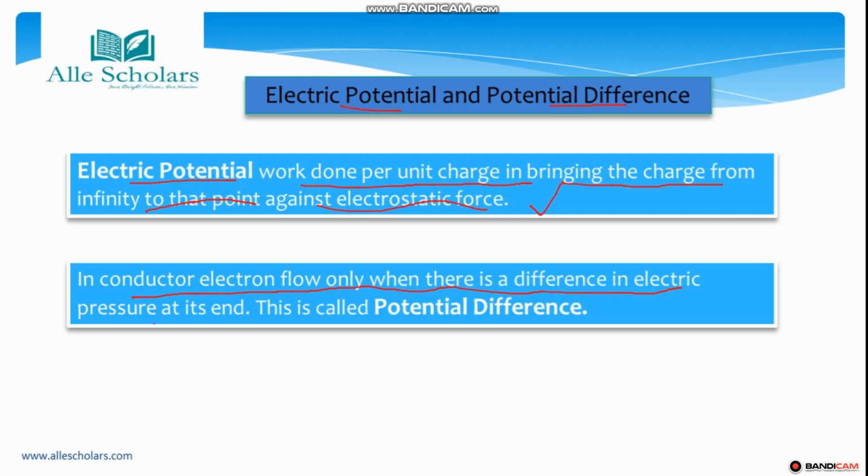difference in electric pressure at its ends. जब इलेक्ट्रिक प्रेशर में डिफरेंस क्रिएट होगा तभी इलेक्ट्रॉन्स फ्लो करेंगे कंडक्टर में, अदरवाइज दे आर नॉट गोइंग टू फ्लो. ओके, remember this, if there is a difference in the pressure in a conductor, then only the electrons will flow, otherwise they are not going to flow, otherwise they will flow in a random way. So this is called the potential difference. What is this? This is a potential difference.